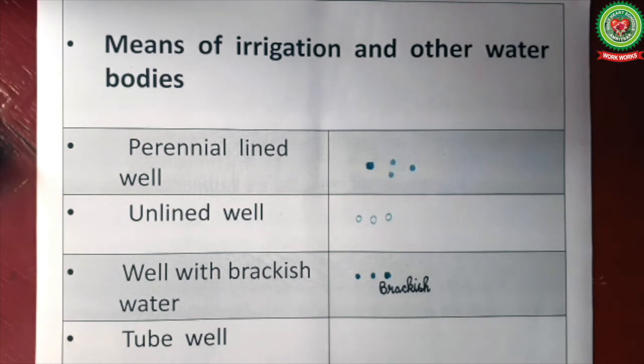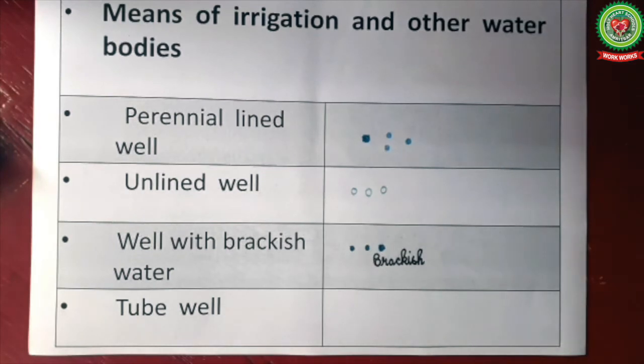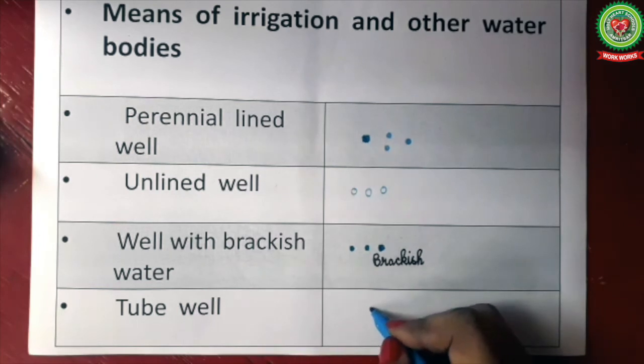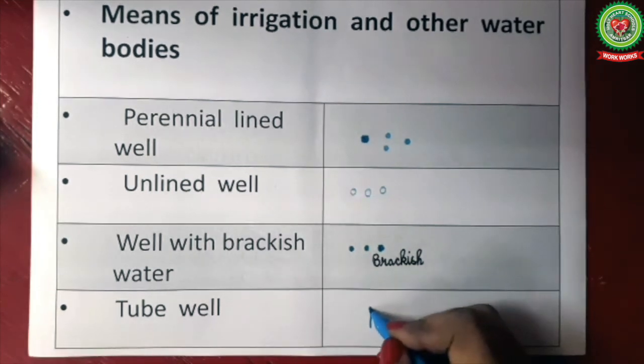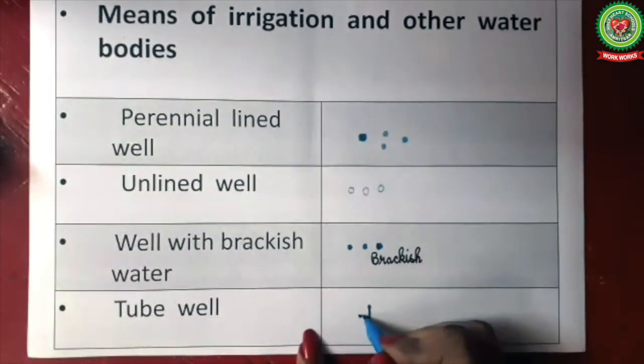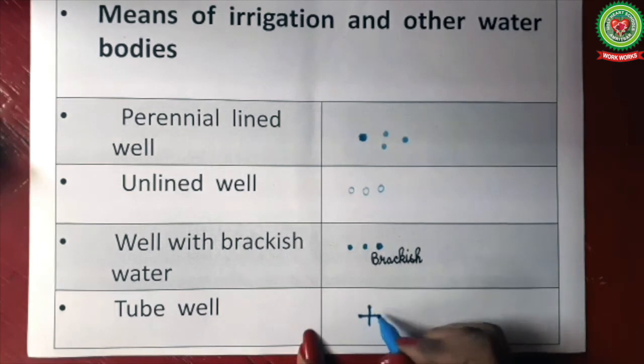Next we have the tube well. A tube well is a deep bore of 25 meter or more from where the water is pumped out with the help of a motor, which is mostly run with the help of electricity or diesel. A tube well is shown in blue color. Two lines are drawn intersecting each other at right angle, means at 90 degree. So it resembles the symbol of a plus.